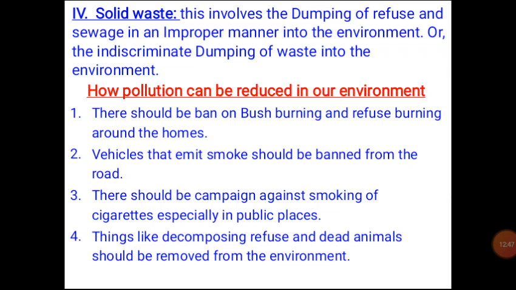And number three, there should be a campaign against smoking of cigarettes, especially in public places. You see that some people go ahead to smoke cigarettes in public places. This should be stopped so that there won't be pollution to human health.